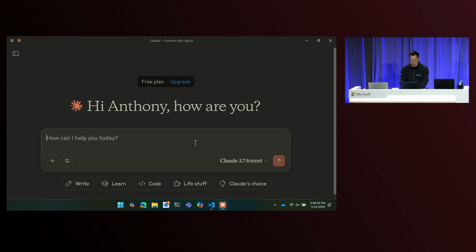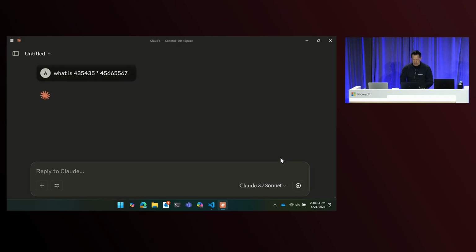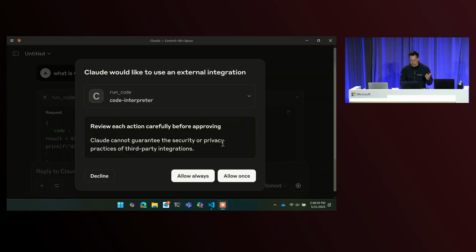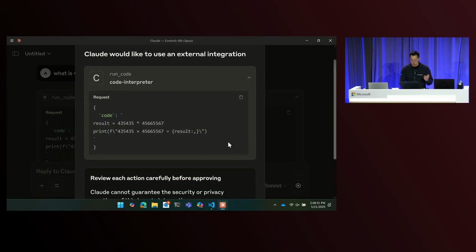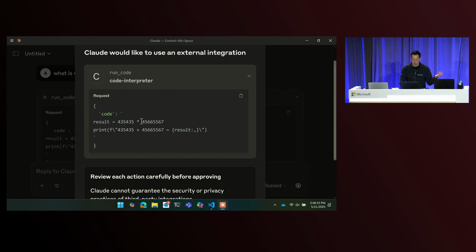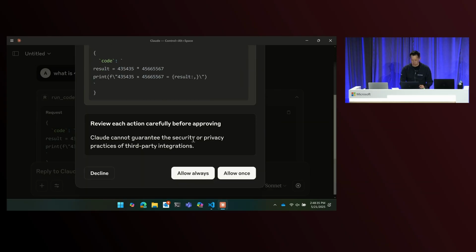I can ask questions like, what is some giant random number times some giant random number? And I hope what it's going to do is write some Python code to do that calculation. In this case, it's pretty straightforward. It's just going to multiply the two things together. In the interest of security, Claude asked me if I want to run this or not.